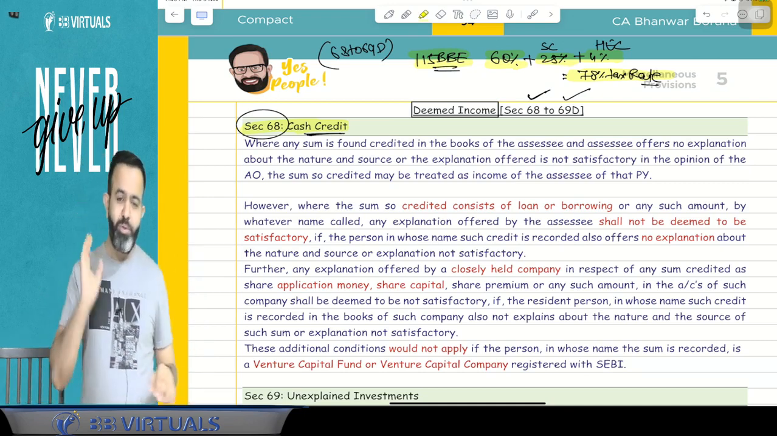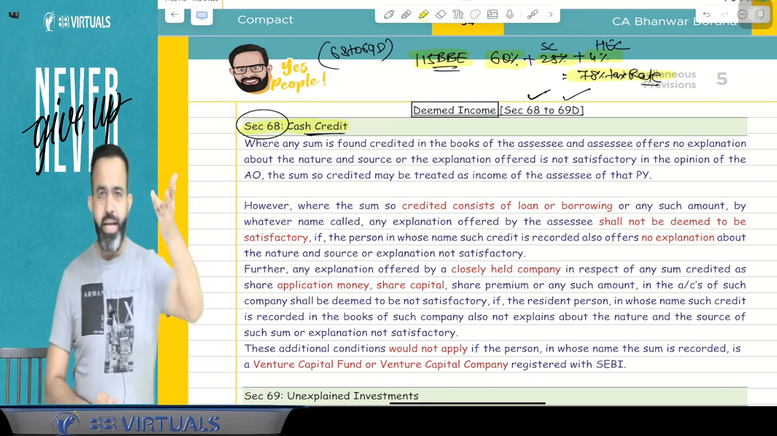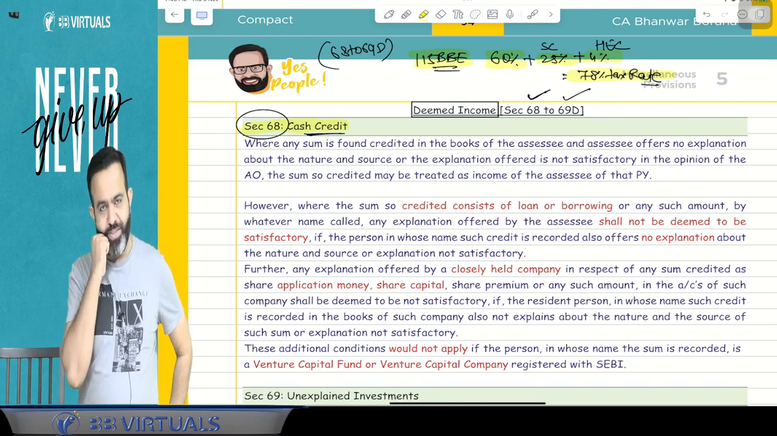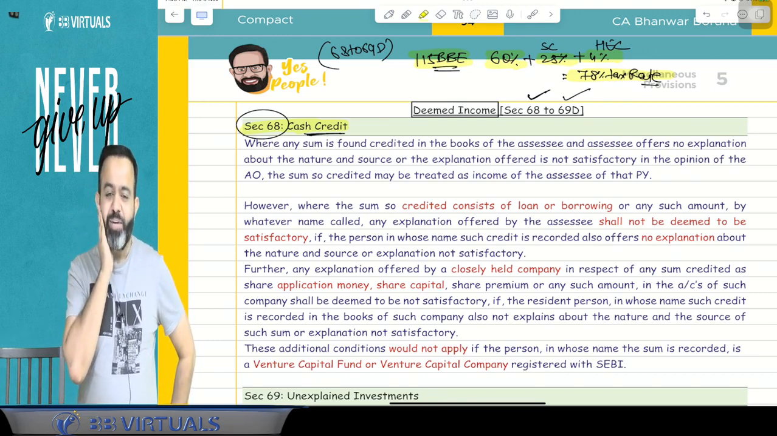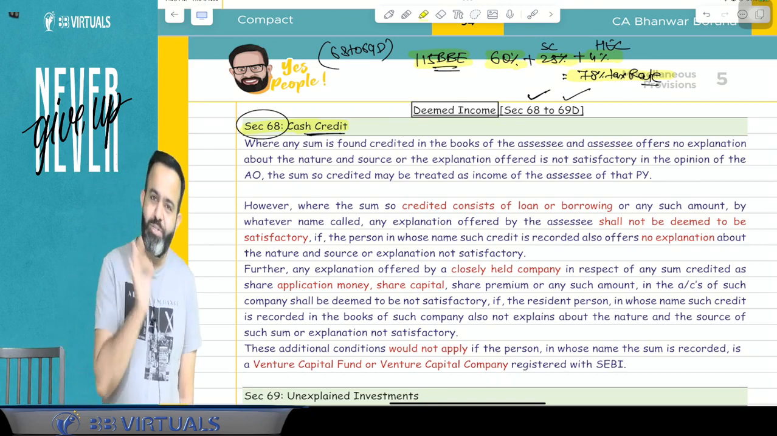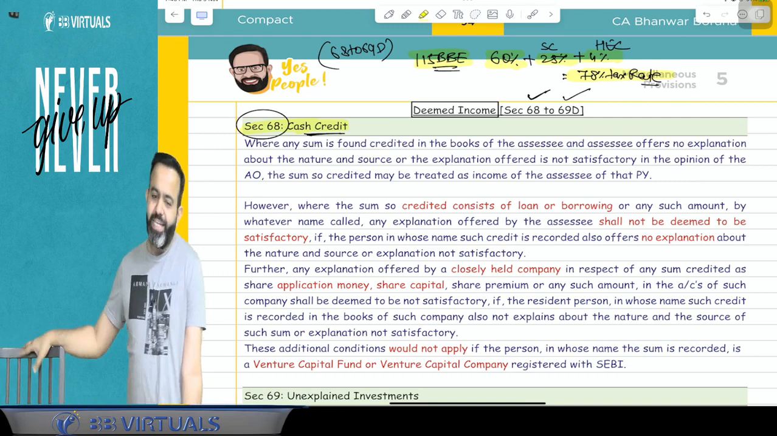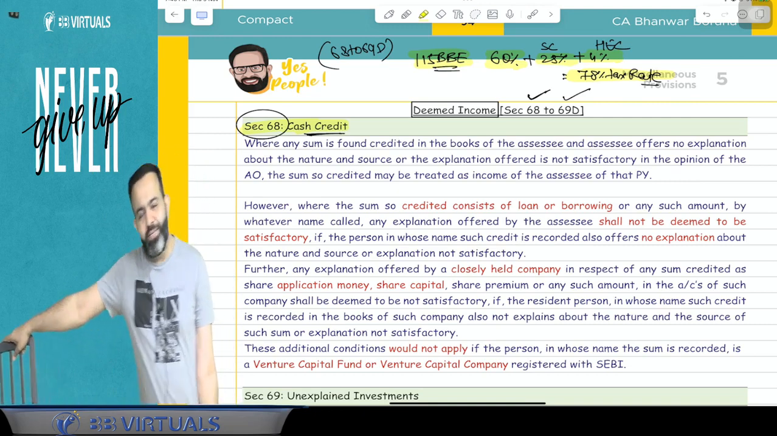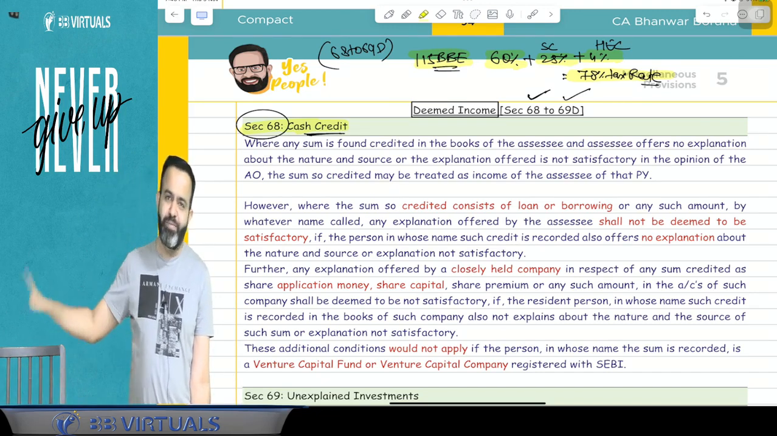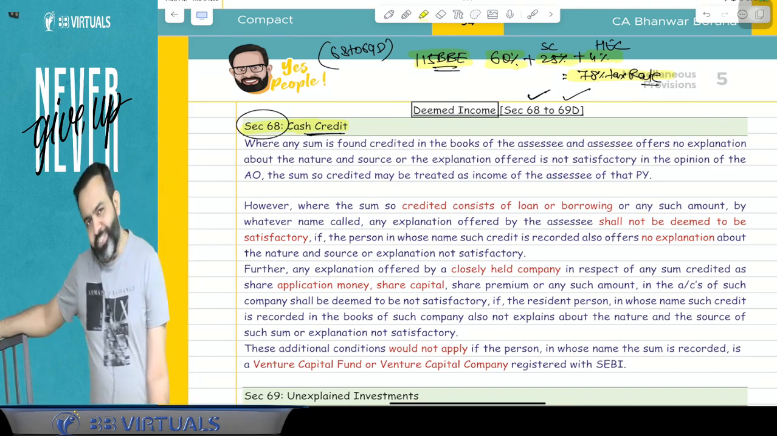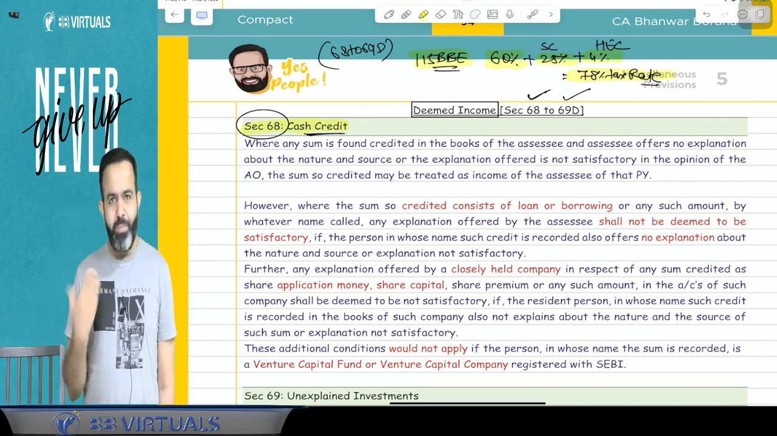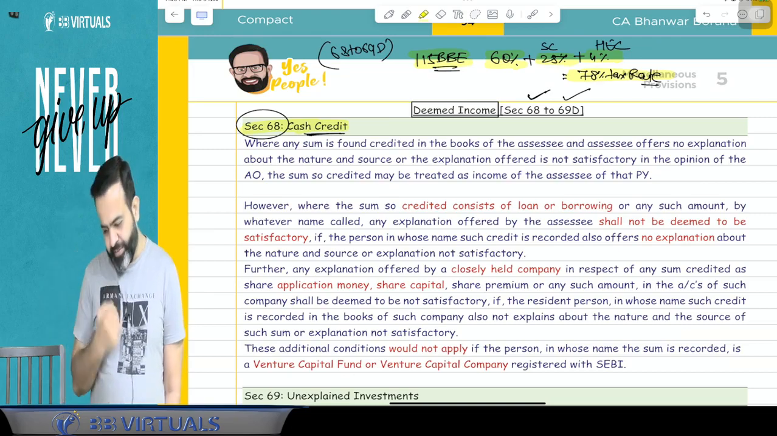Or suppose you got 15 lakh rupees in your account and they ask you where you got the 15 lakh, and you say that Modi ji sent me that 15 lakh rupees. Your explanation is not satisfactory, so this will be treated as your income and there will be a tax rate of 78%. On that, there will be a penalty of 10% also, so effectively it will be approximately 85 point something that they will charge. Either you are not able to explain or your explanation is not satisfactory.